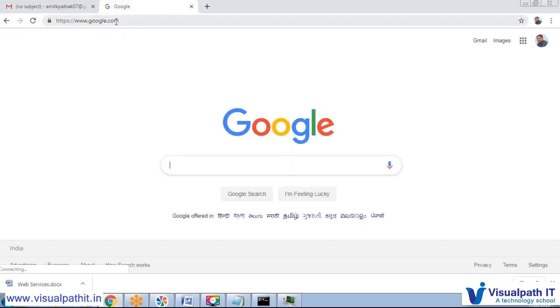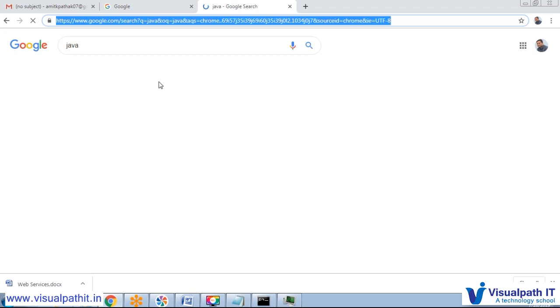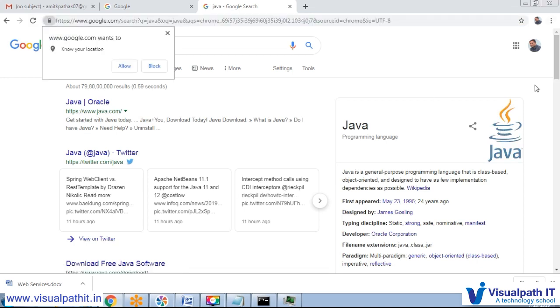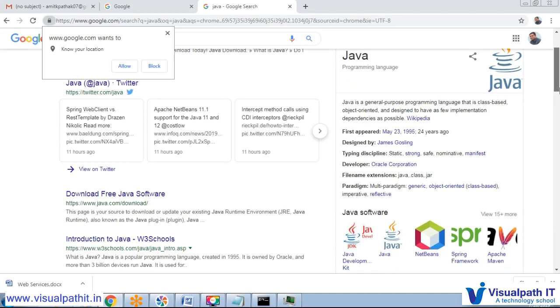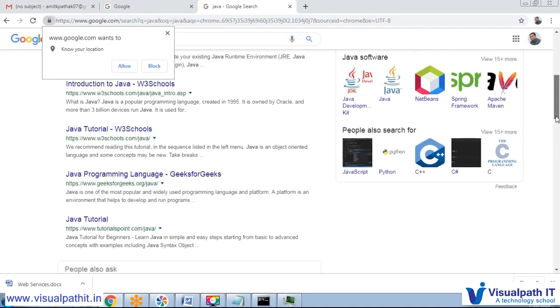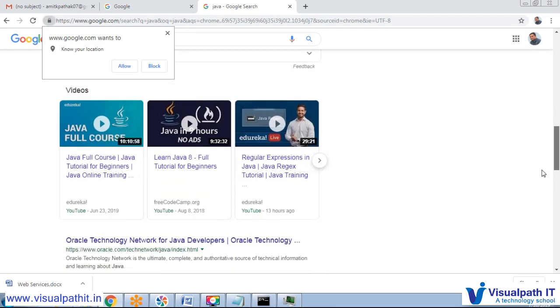Many sites use HTTPS itself: like Java, Oracle, and Twitter are HTTPS. So mostly they are secure applications. All are HTTPS till now.